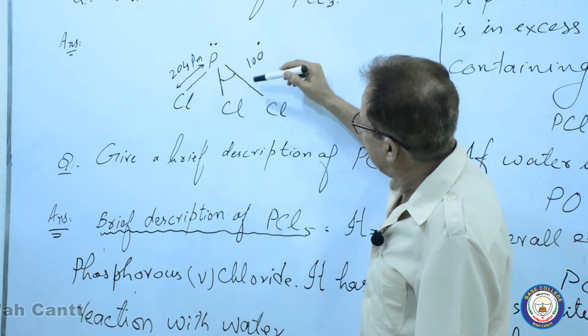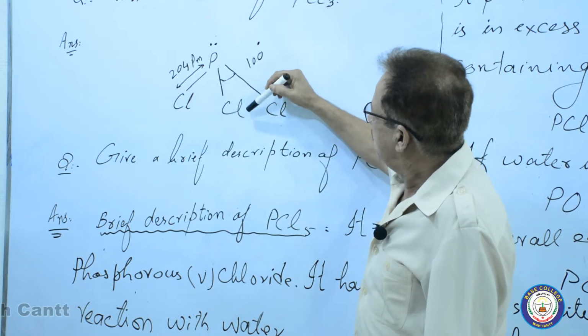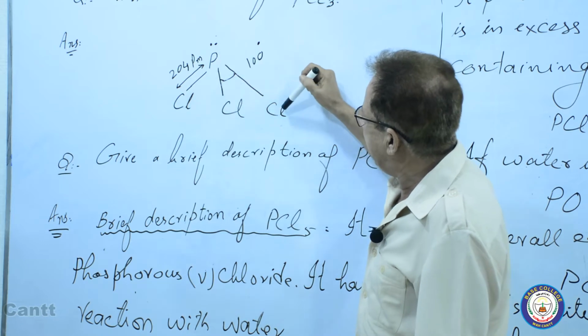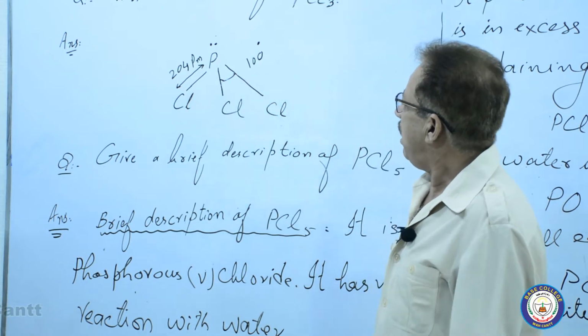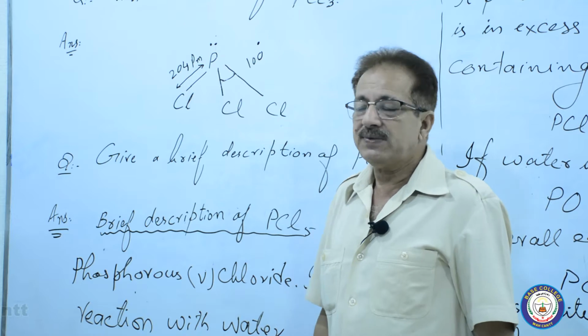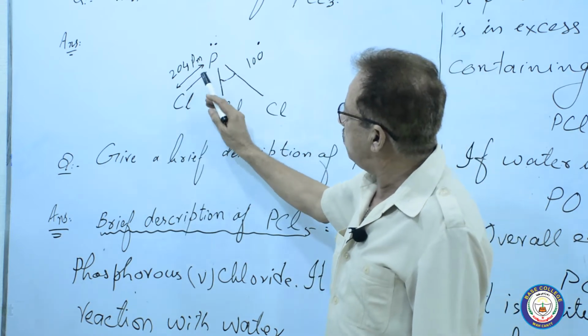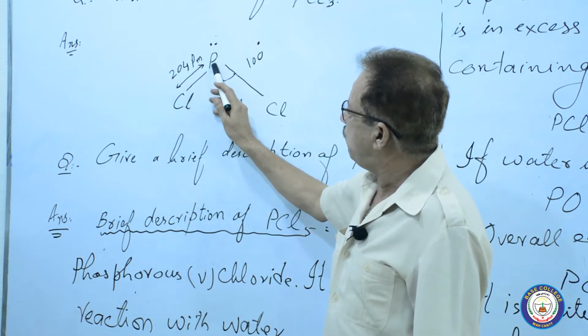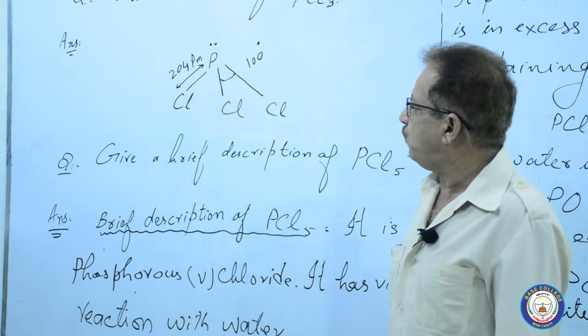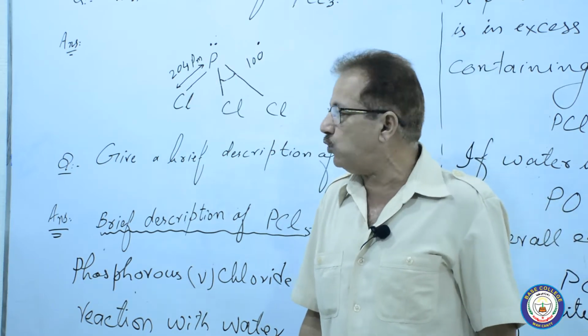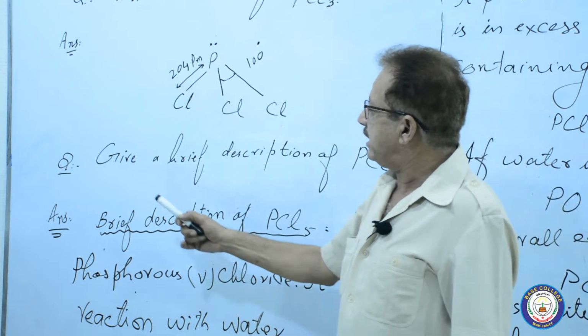This is the Cl-P-Cl bond angle. The bond angle between Cl, P and Cl is almost 100 degrees. And the bond distance between Cl and phosphorus is 204 pm. Pm means picometer.